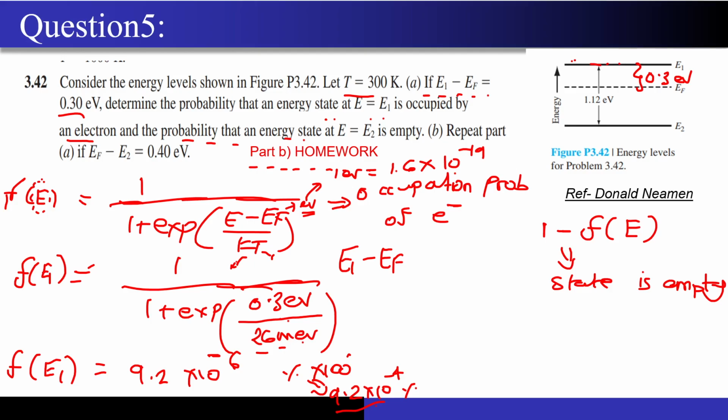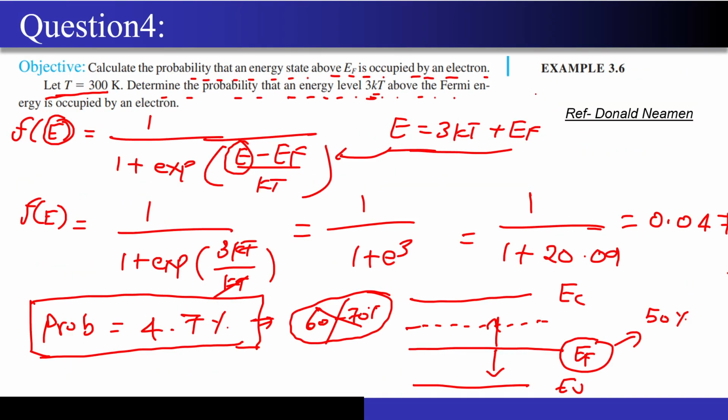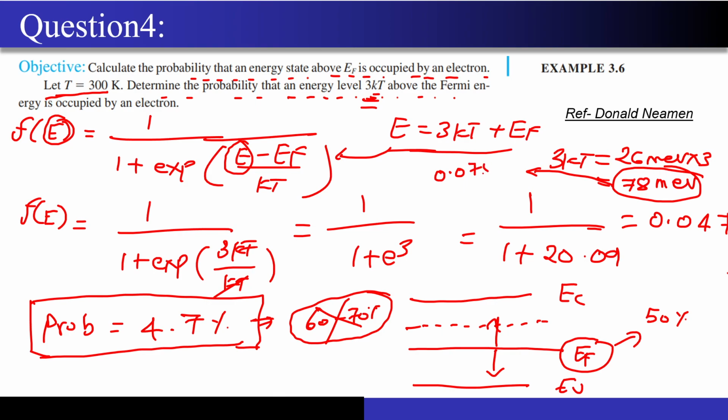So just to give you a rough idea of how this number came up. This 3 kT that you are seeing over here corresponds to what? 26 milli electron volt into 3, right? So this is 78 milli electron volts. If I try to write this number in a normal mode, I have to divide it by 1000, so this will become 0.078 electron volt.